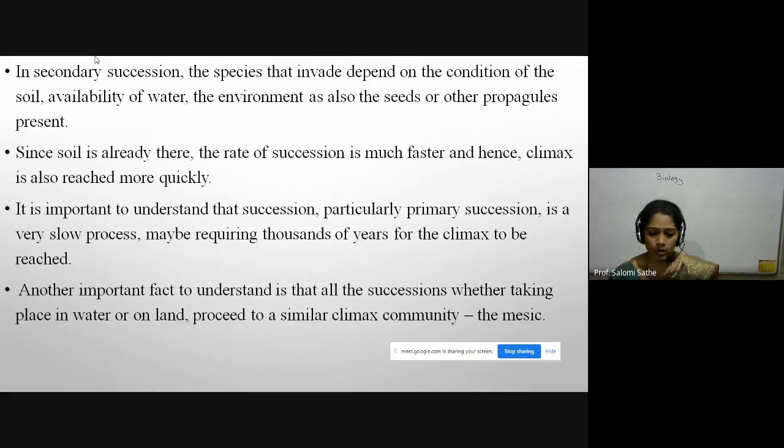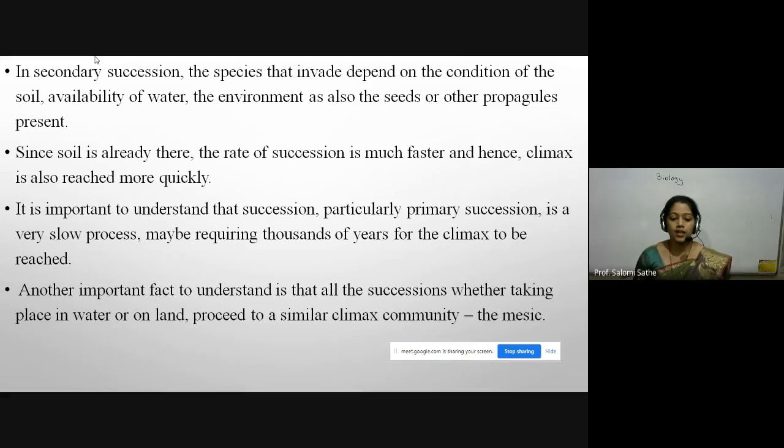Okay, now in secondary succession, the species that invade depend on the condition of the soil. I repeat, the species that invade depend on the condition of the soil, availability of water, the environment, as also the seeds or other propagules present.